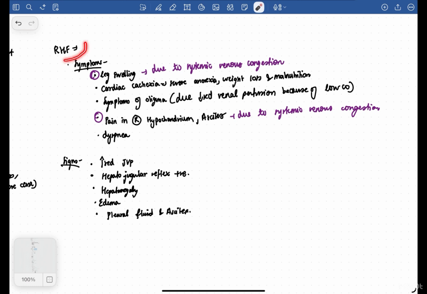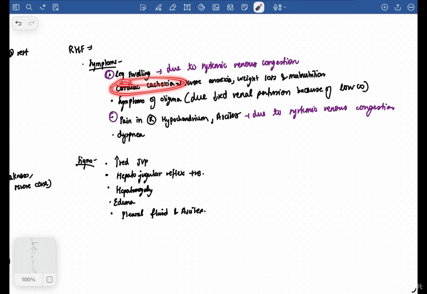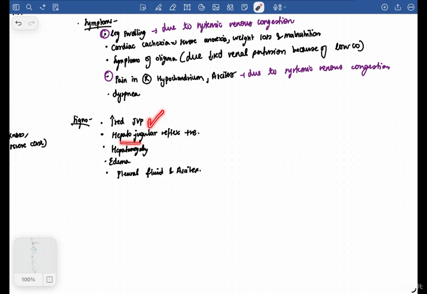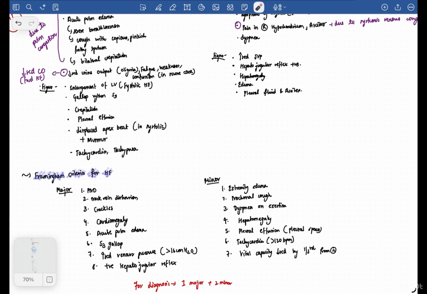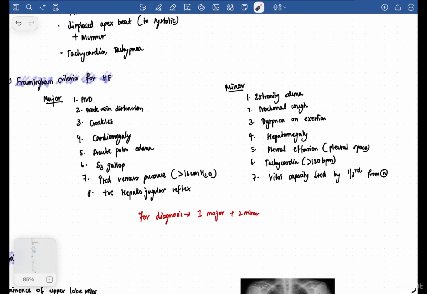Now what happens when there's right-sided heart failure? There'll be more symptoms of systemic venous congestion. Because of that, there'll be leg swelling, and also pain in the right hypochondrium, and ascites, which will also be due to systemic venous congestion. You also have symptoms of oliguria, because again there is decreased cardiac output. And then you have something called cardiac cachexia also, which is severe anorexia, weight loss, and malnutrition. And there'll be dyspnea when left-sided heart failure also follows. Signs will be increased JVP, positive hepatojugular reflex, hepatomegaly, edema, and pleural effusion and ascites also will be there.